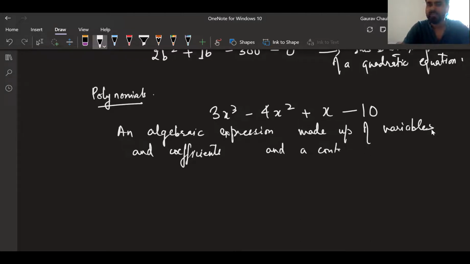Now this is not a pakka definition. It's just for you to understand. I hope you're taking things down. This is an example of a polynomial.